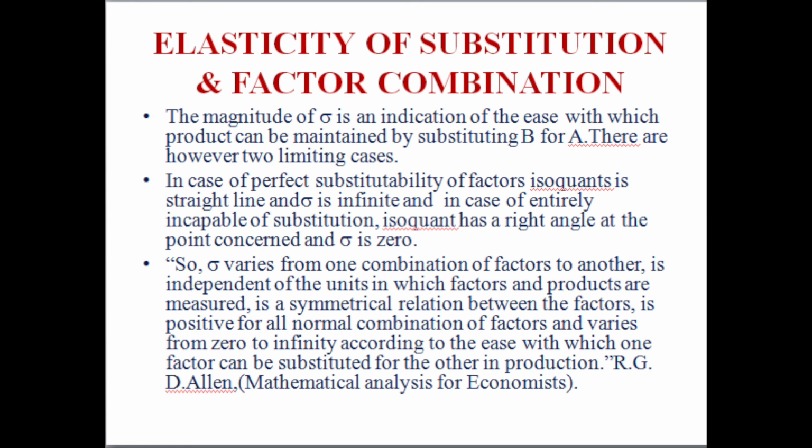And in case of entirely incapable of substitution, where one factor can't be substituted for another, the isoquant has a right angle at the point concerned, and the value of a small sigma, that is elasticity of substitution, is 0.